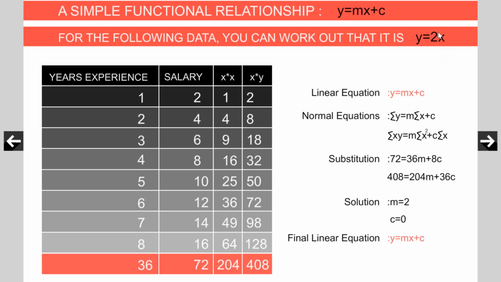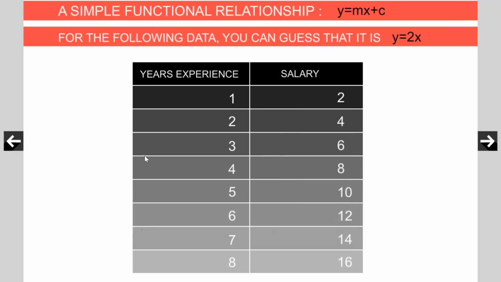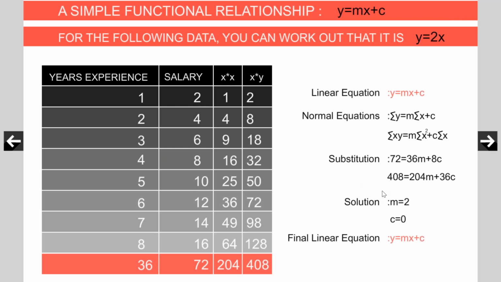What do I want to say? Right, sometimes you can very easily guess the relationship between two variables. See, such a relationship is known as a model. Now if the data is a little bit complex, here I am considering the same data, but if the data is a little bit complex, you can use the statistical procedure to find out the relationship. Now I am going to tell the most interesting point.